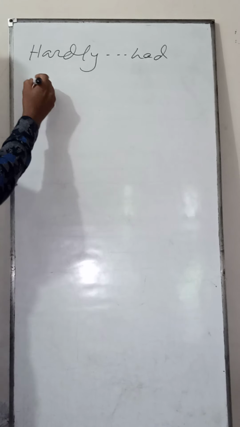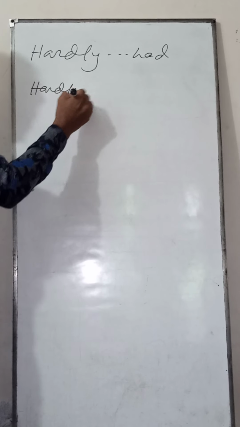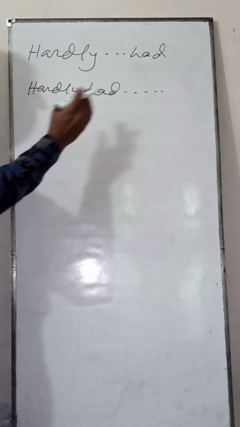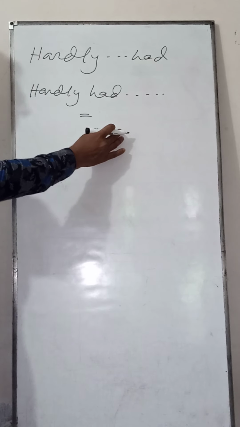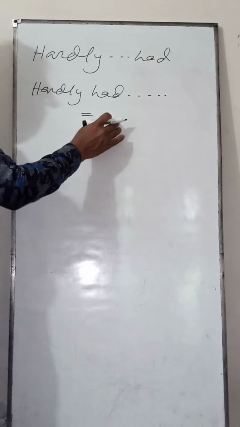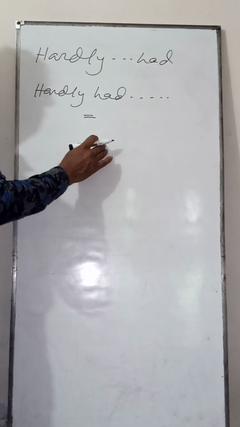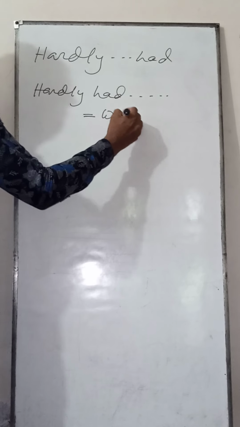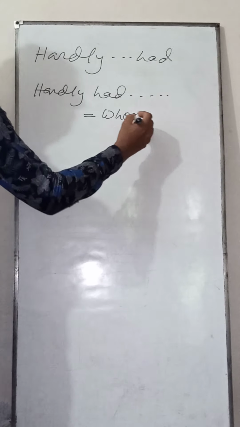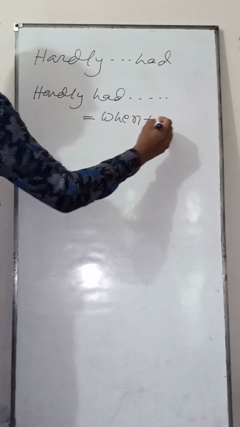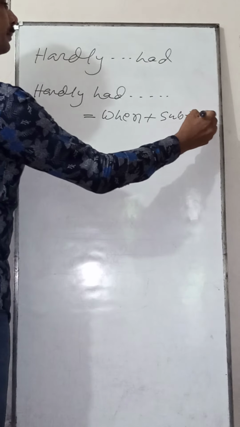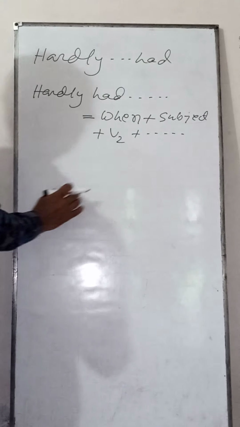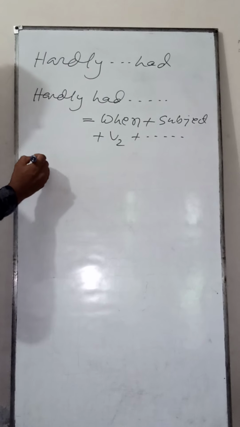If you find a sentence with hardly had, you have to start the second sentence with when plus subject plus V2 plus extension.